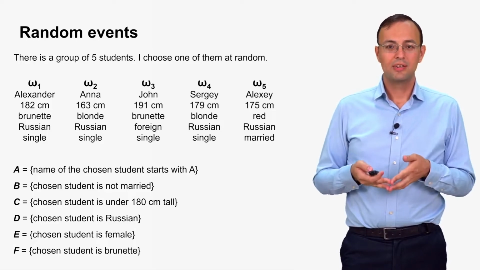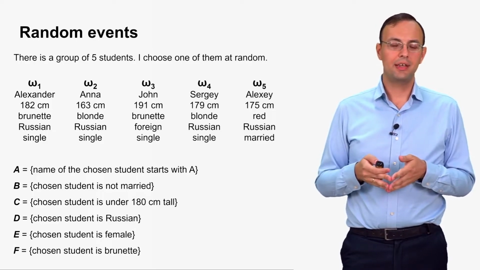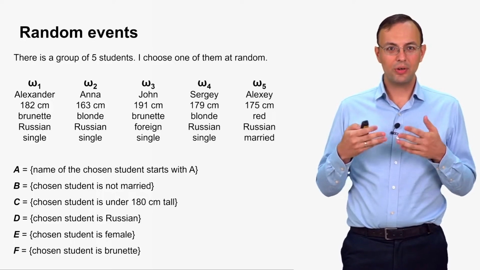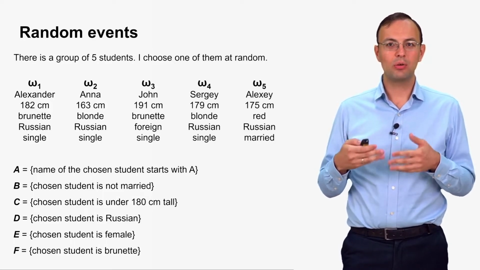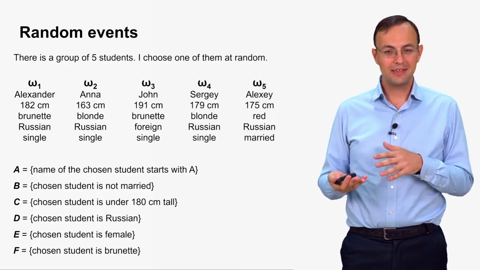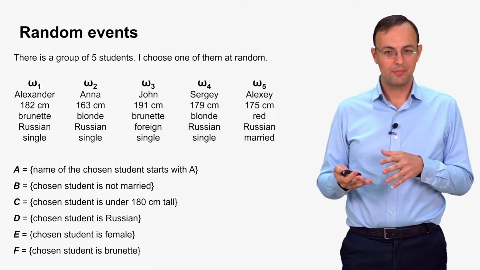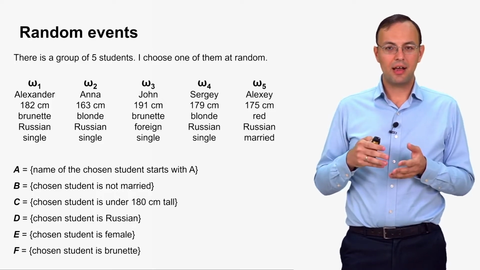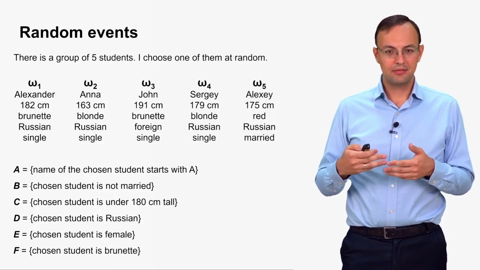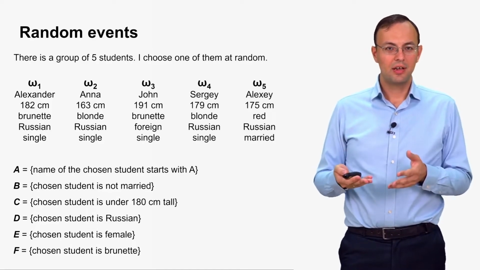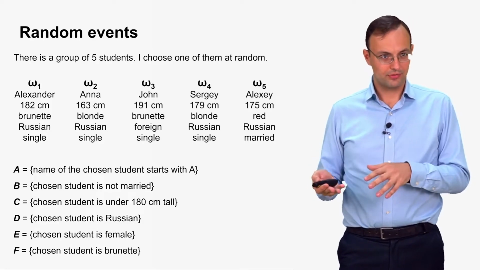And so on. So you see the examples of such questions, and these questions are actually what we call random events. So a random event is an event based on our experiment that after the experiment is performed, either occurs or not.